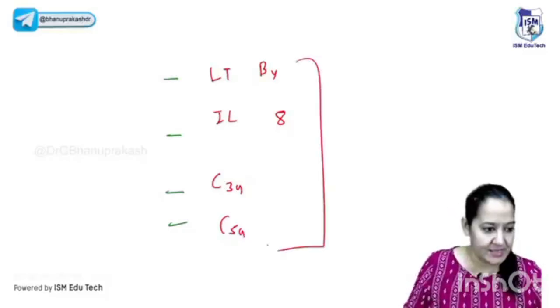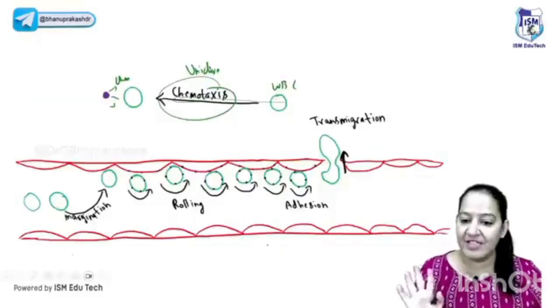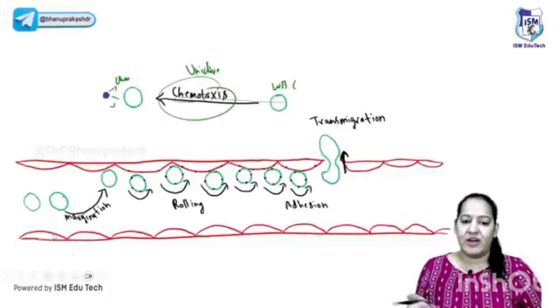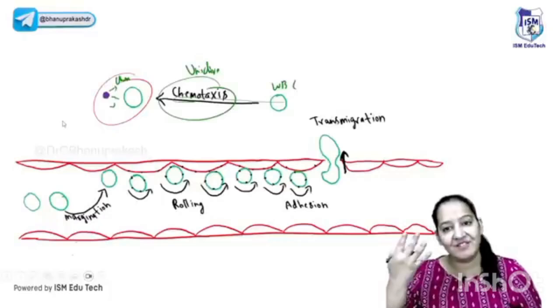Say yes. So these are the 4 chemicals. Among them, C5a is most potent. C5a is most potent, there is multiple-time PYQ on that. We are done with all, and lastly there is phagocytosis. So we are done with cellular events also. Congratulations, we are done with acute inflammation.